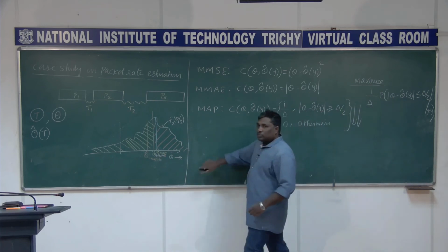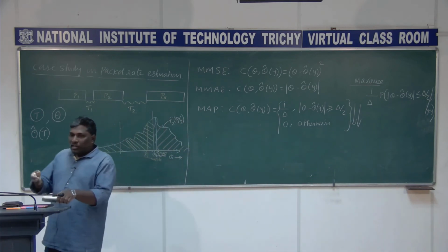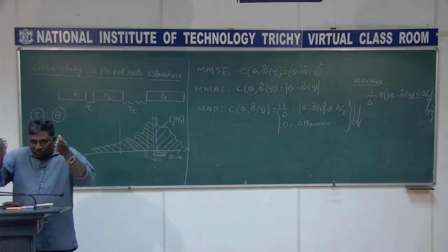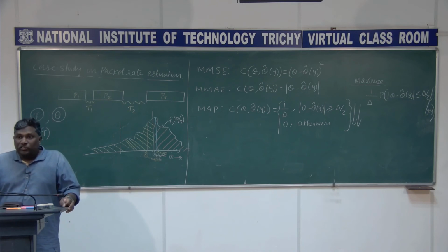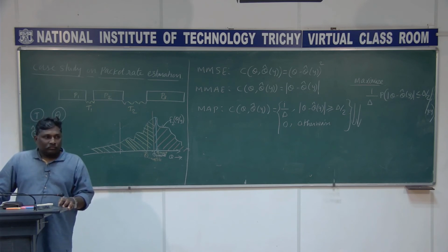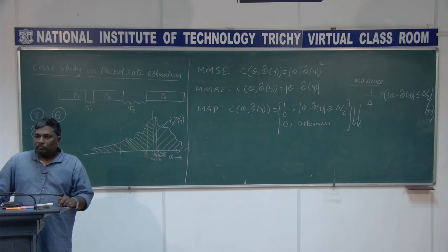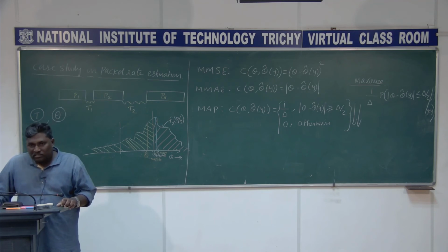So you can write this probability of the absolute difference between theta minus theta cap of y to be less than or equal to delta by 2. What is the range for theta satisfying this region? Theta is between theta cap of y minus delta by 2 to theta cap of y plus delta by 2.